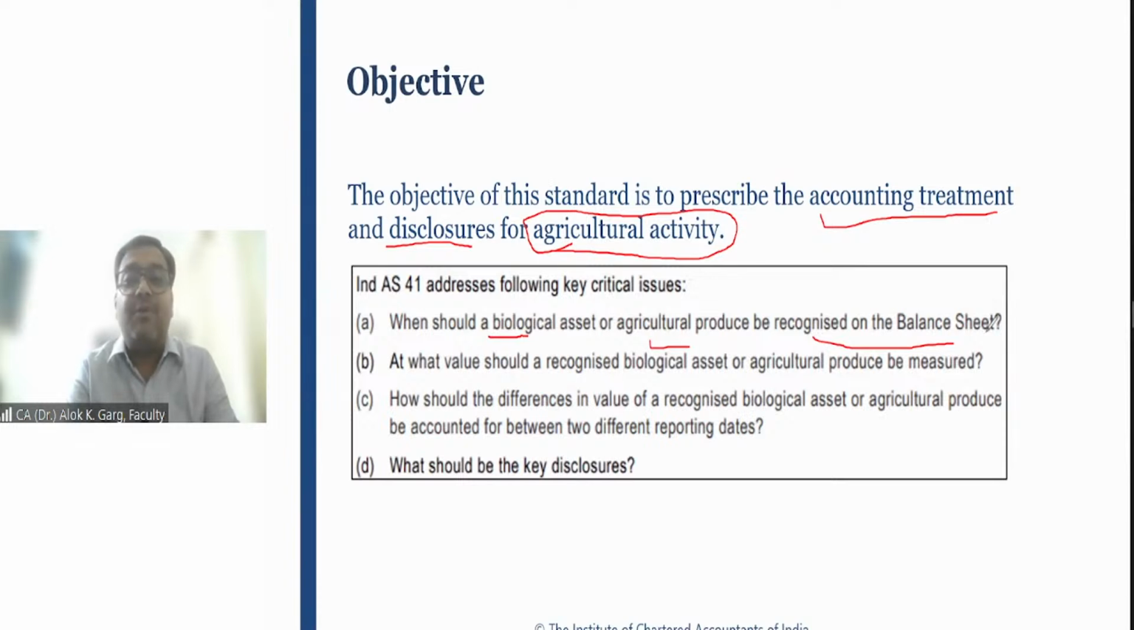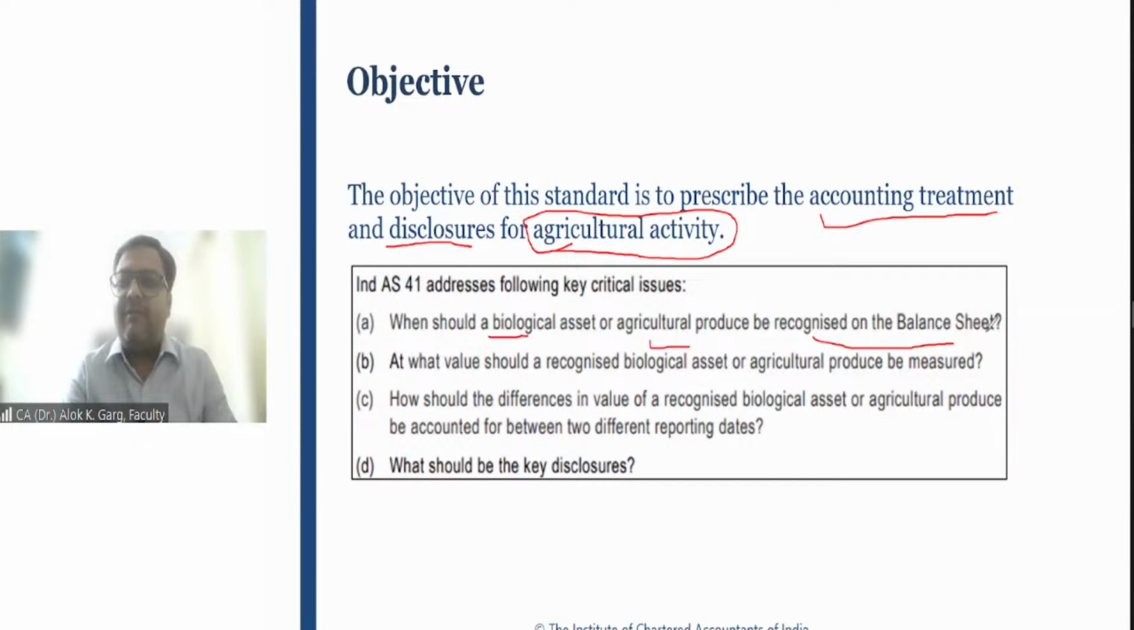What is meant by agriculture produce? Agriculture produce means output which is coming from a biological asset. For example, if cow is a biological asset, what is the agriculture produce from cow? Yes, you are right. Milk. Milk is the agriculture produce from cow. Okay. Mango tree. If mango tree is a biological asset, what is the agriculture produce from mango tree? It is mangoes, right?